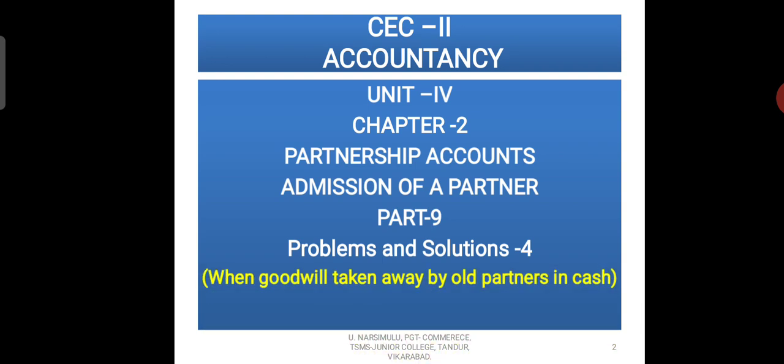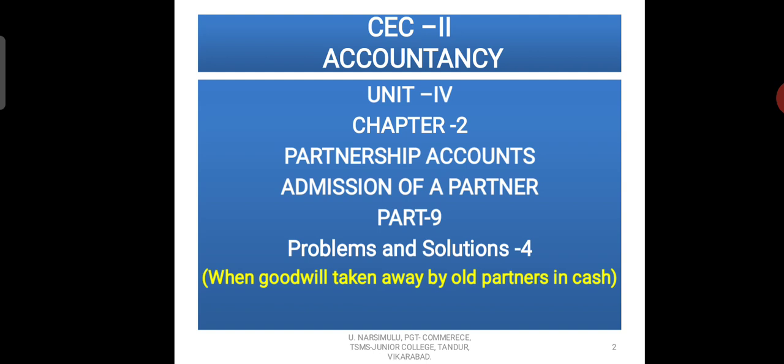In this video, the important point is goodwill taken away by old partners in cash. In the last 3 videos, part 9, I have explained 3 problems related to admission of a partner. In each problem, you have learned different adjustment points.